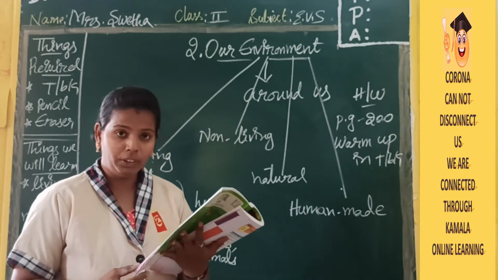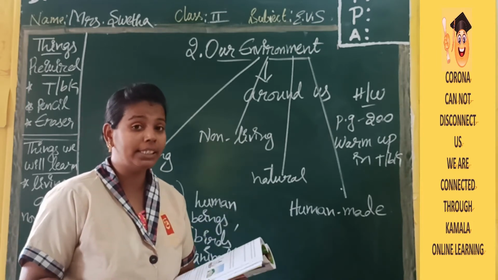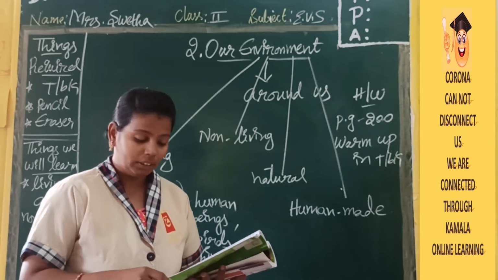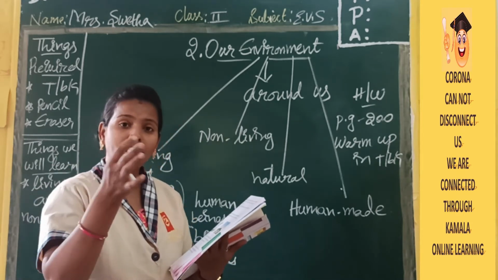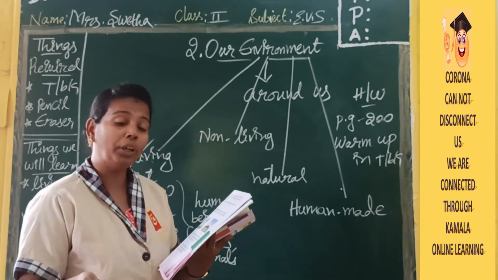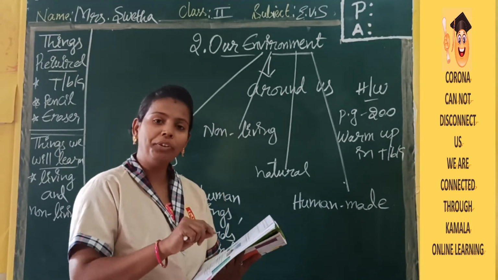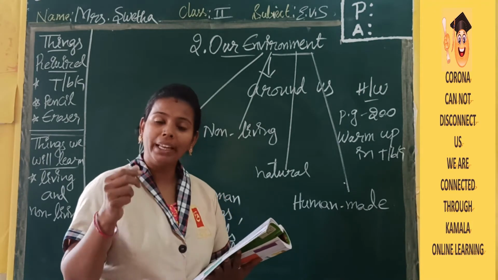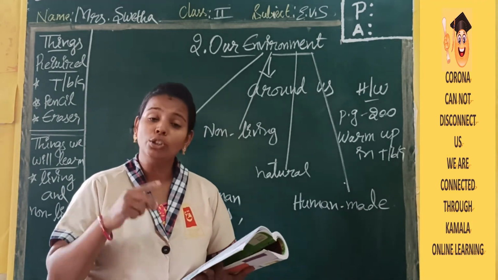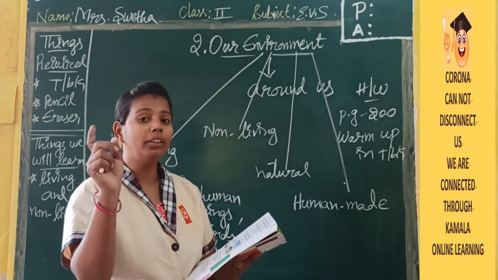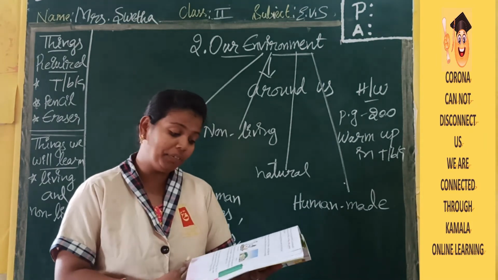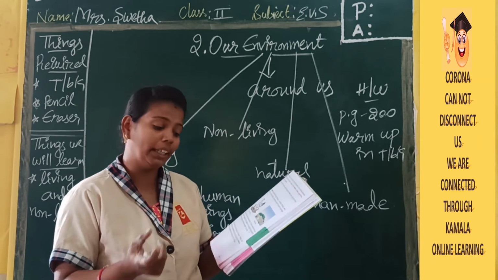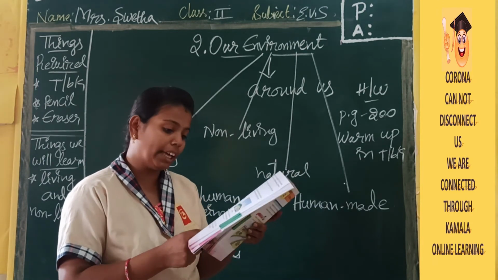How? They need food. Food in the sense, what will it take? It will take water. And if you give any manure for healthy plant growth, it will take that. Water we will give to the plant, and the manure that you give makes the plant healthy. Apart from water and manure, they have given some more things that a plant requires to make its food. See what they are.